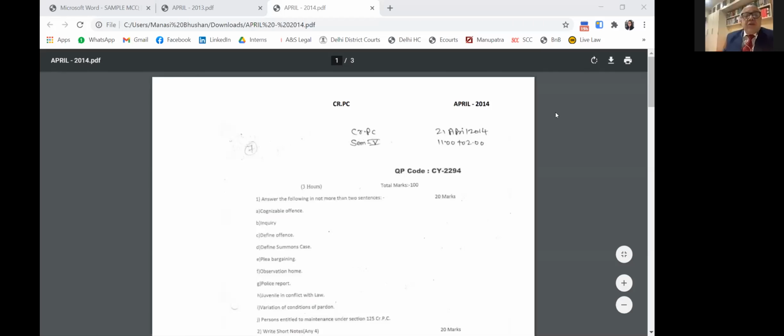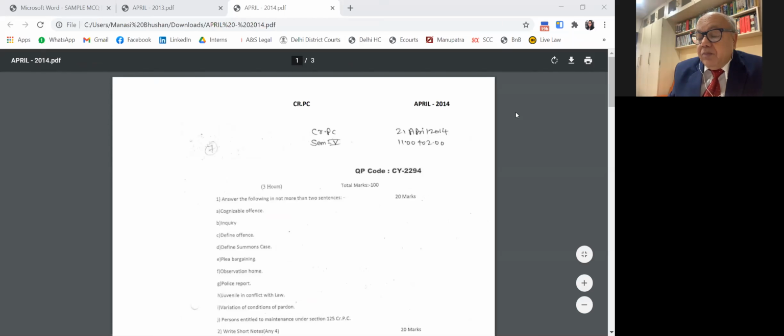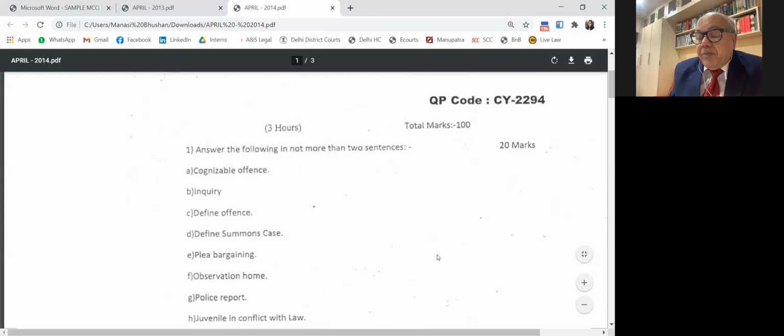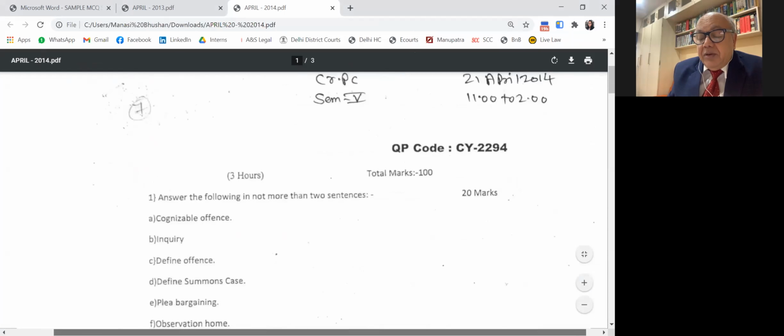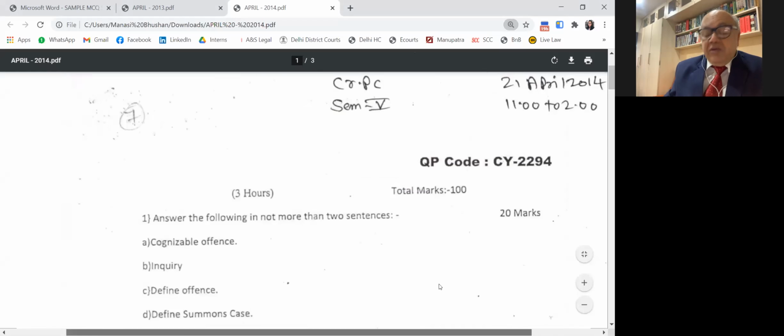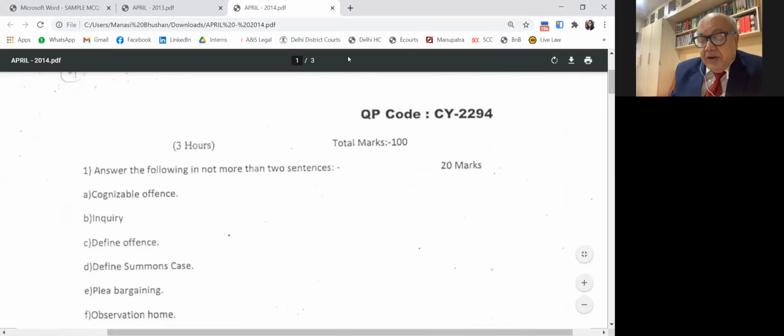will take place. Now, the first question is a cognizable offense. Cognizable offense, that you all know, is under subsection C of section 2. That is where it is a power of a police officer to arrest without warrant, isn't it? Section 2C, please go through very well. Write it down very well. Then, anybody has any question in this?